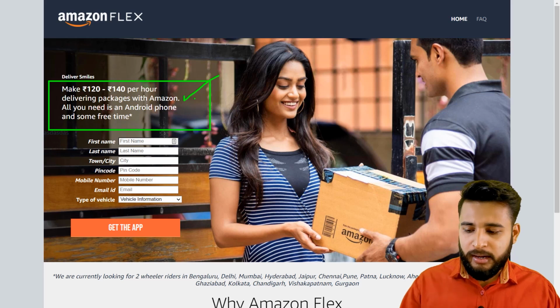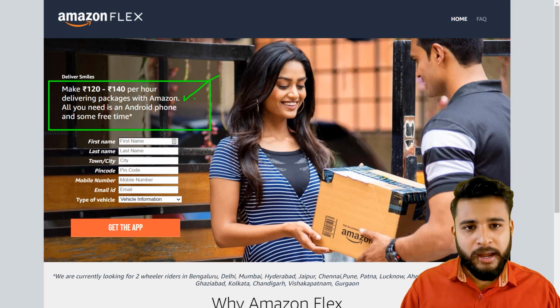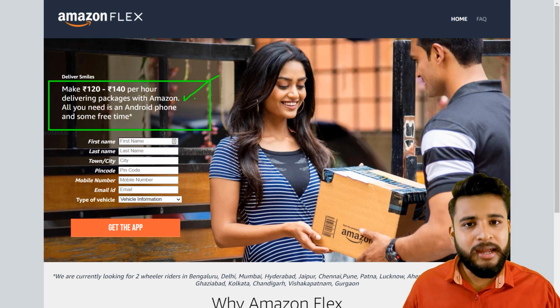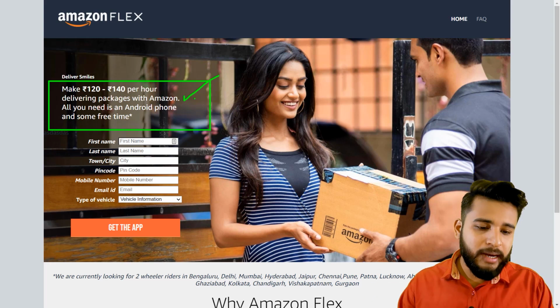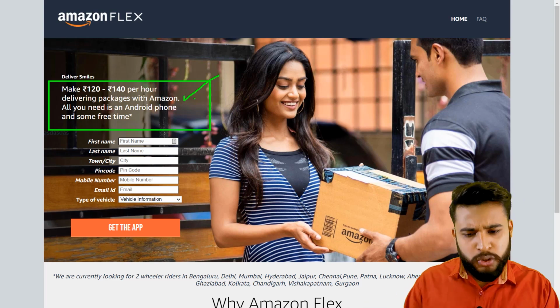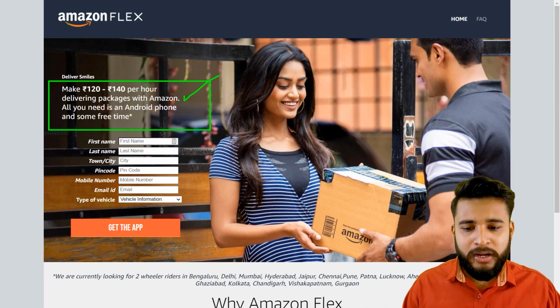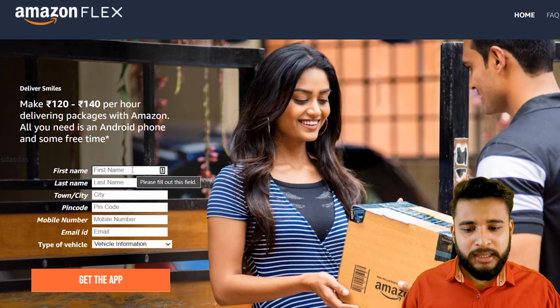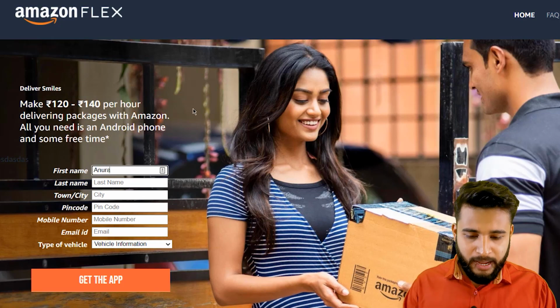Like nobody will say that it is compulsory, आपको compulsory है कि दिन भर आपको काम करना है या इस दिन काम करना है. It is your duty that you will decide, like I will be available for 2 hours. So I will show you everything like how to do it. And you need a mobile phone, like an Android mobile you need, and some free time, and I will show you something. And one thing is that you need to enter your details like I am entering here.